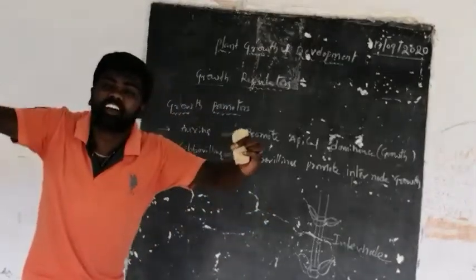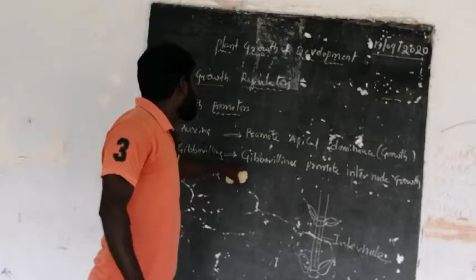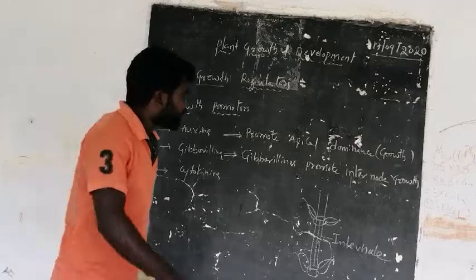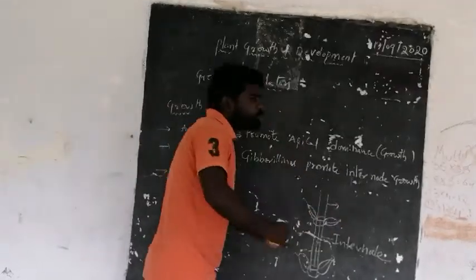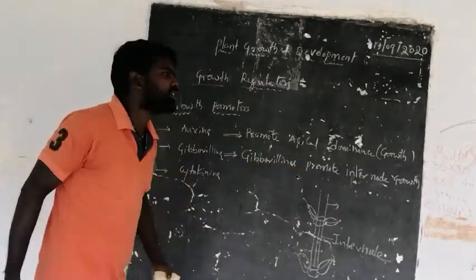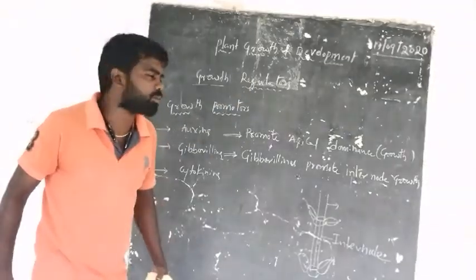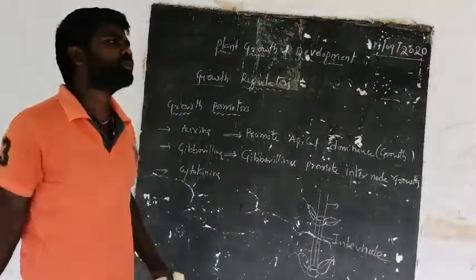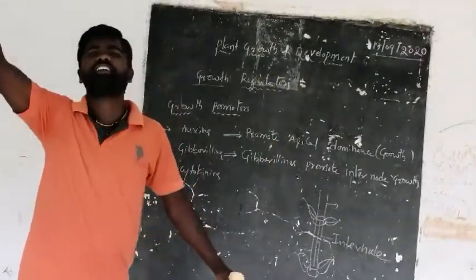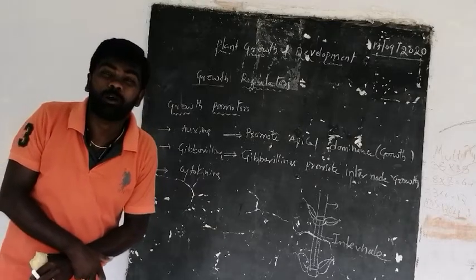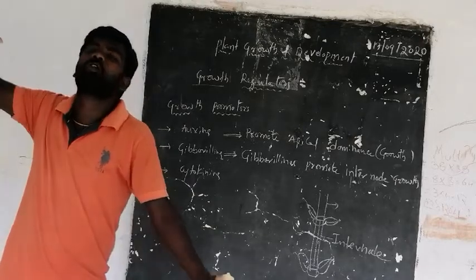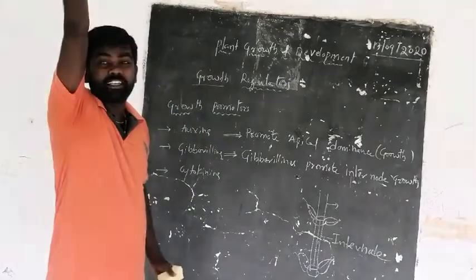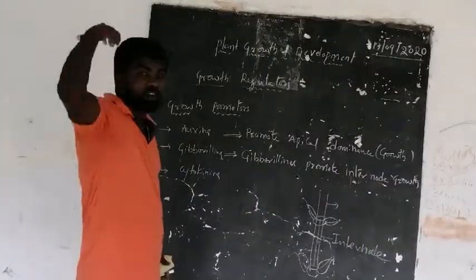The increase in internodal growth is promoted by the growth promoters called gibberellins. For example, if you are growing a sugar crop and you spray artificial gibberellins, there is a high yield in sugar cane. Why? Because gibberellins increase internodal growth. Thus the stem of the plant body increases rapidly, and so you can get more sugar yield.